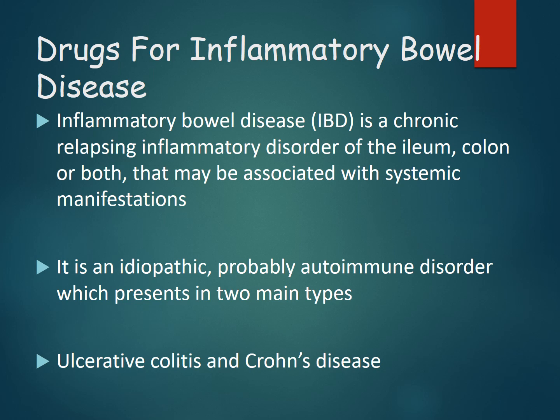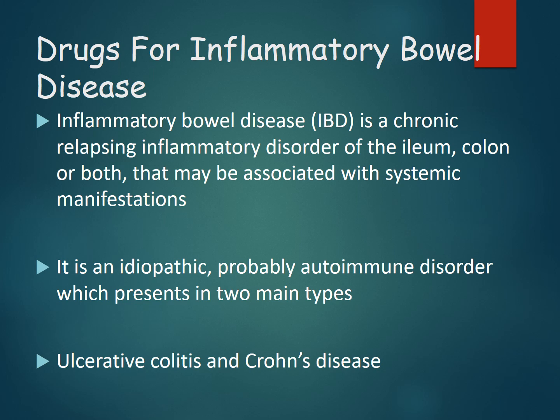And finally, the drugs for inflammatory bowel diseases. As I have already told, inflammatory bowel diseases are mostly idiopathic, probably an autoimmune disorder. So the diarrhea will not be due to the mechanisms which I have already told. We will have to treat the inflammatory disease, and only then will the diarrhea be stopped.